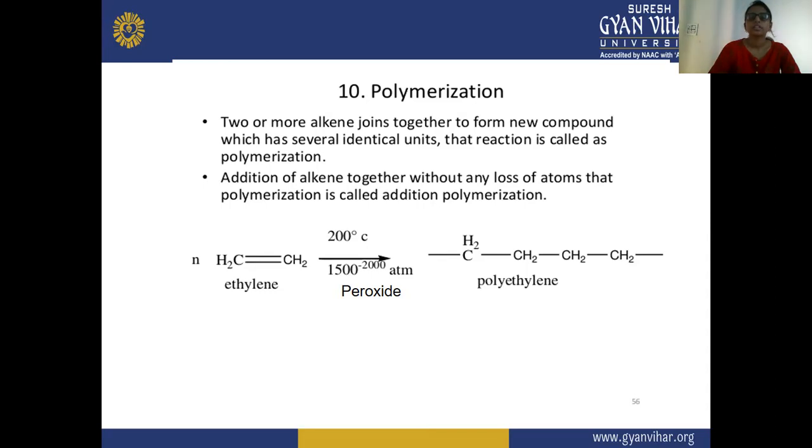In this, there is the addition of alkene, and there is no loss of atoms. That polymerization is called addition polymerization.